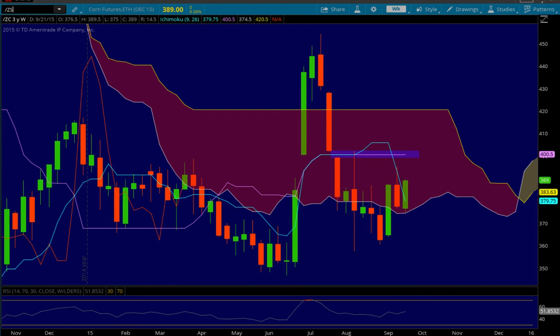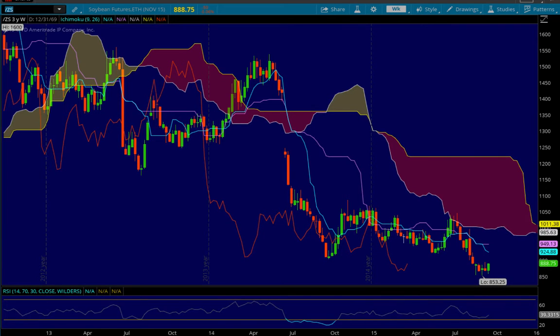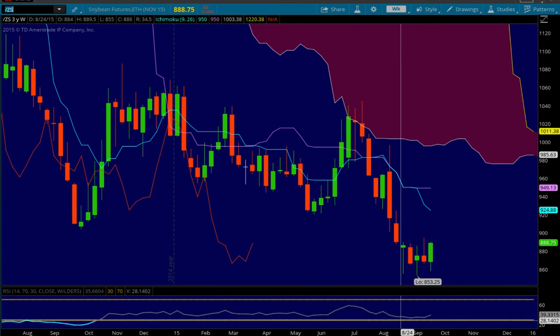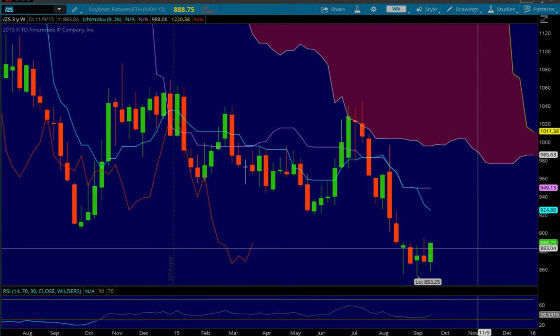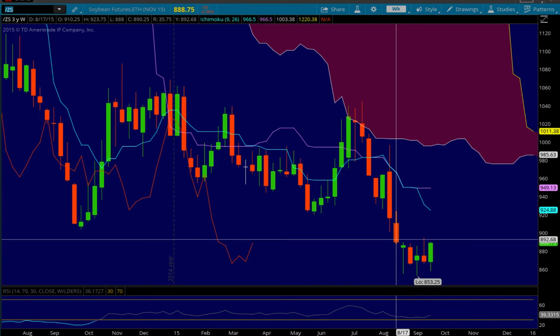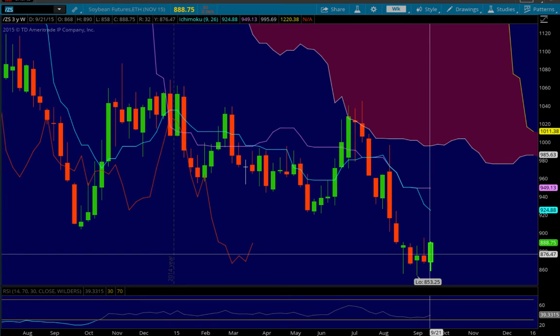Let's look at soybeans. Interesting. Let me zoom in. Wow, this actually looks pretty decent for a long setup. We do have this gap to fill here, which I don't think we quite filled yet. That was at 890.25. This candle closed at 888.75 and put in a high at 890. So we didn't quite fill that gap.